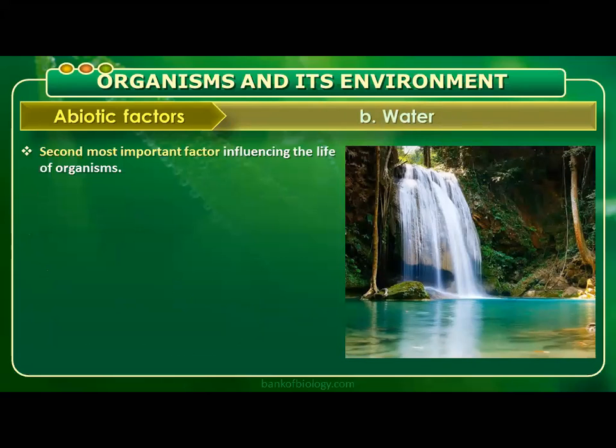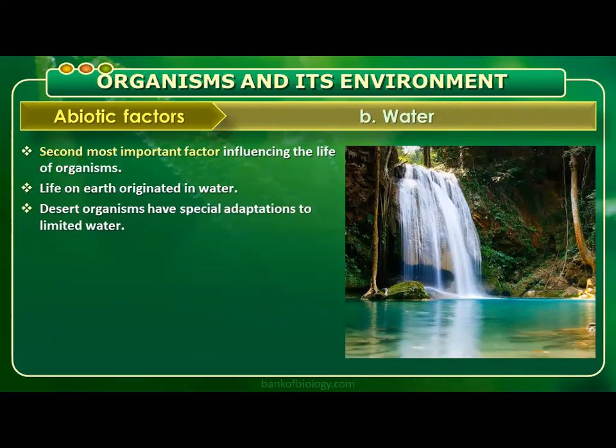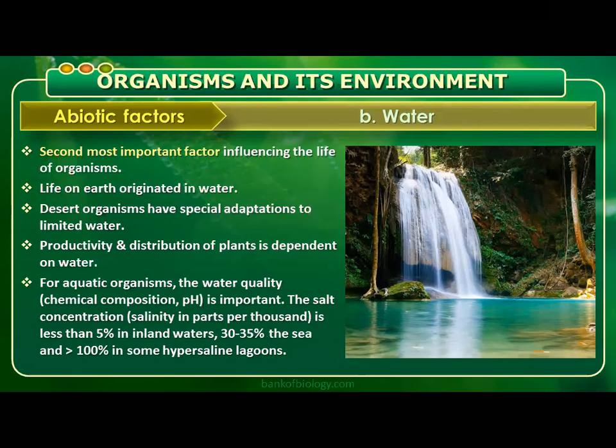Next, water. The second most important factor influencing the life of organisms is water. Life on earth originated in water. Desert organisms have special adaptations to limited water. Productivity and distribution of plants is dependent on water. That is the importance of water we are talking about. For aquatic organisms, the water quality, the chemical composition and pH are important. The salt concentration, salinity in parts per thousand: we say salt concentration is less than 5% in inland water.